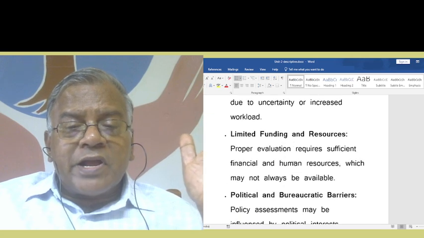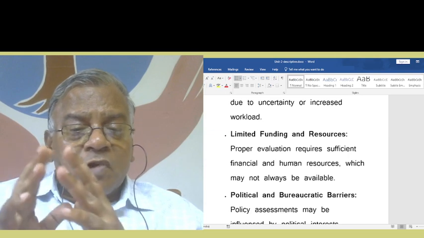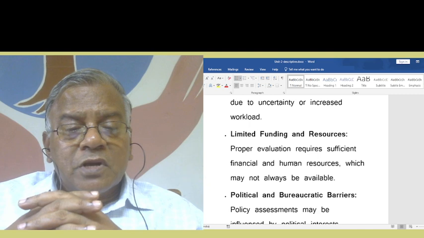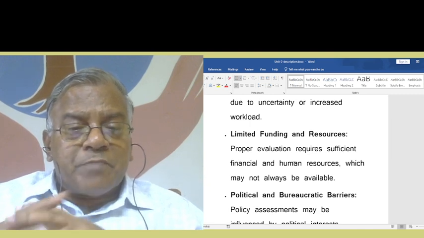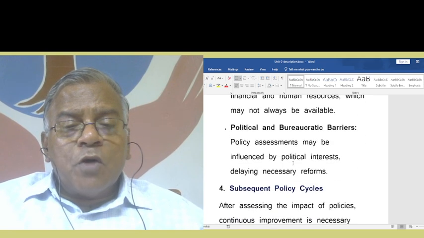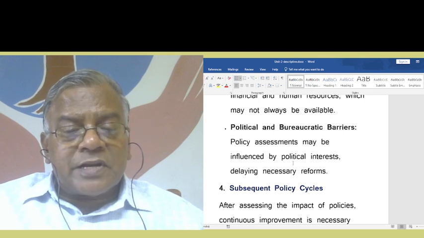Then limited funding and resources. Proper evaluation requires sufficient financial and human resources, which may not always be available. Then political and bureaucratic barriers, another type of barrier. Policy assessments may be influenced by political interest, delaying necessary reforms.